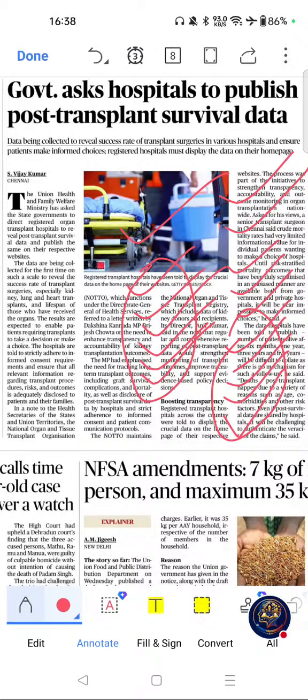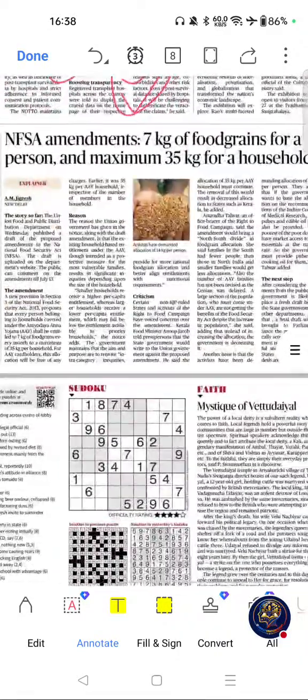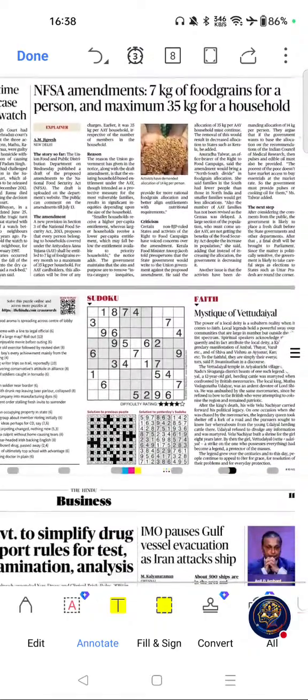Now move on to possible question areas, that is NOTTO, THOTA, organ donation, brain death and the National Organ Transplant Programme. These are the possible question areas related to this article. Please go through this one. Now move on to the next important article from this page. This one.